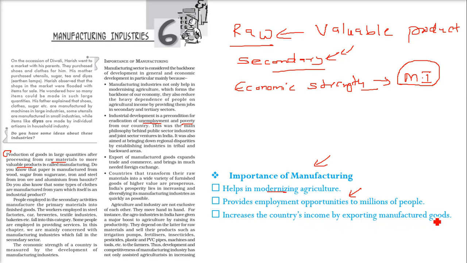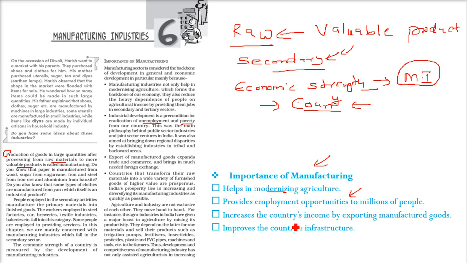The third thing is the increase in the country's income by exporting manufactured goods. If you are making good quality stuff and sending it to some country, it may be a developed country, it will pay you in dollars or in pounds. So you get a very good bargain. By manufacturing, you are bringing foreign exchange into the country. This is how manufacturing becomes so important.